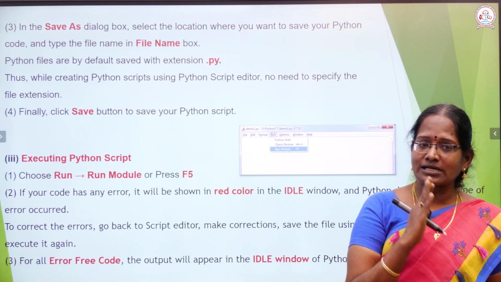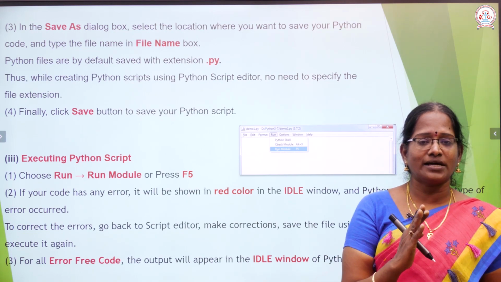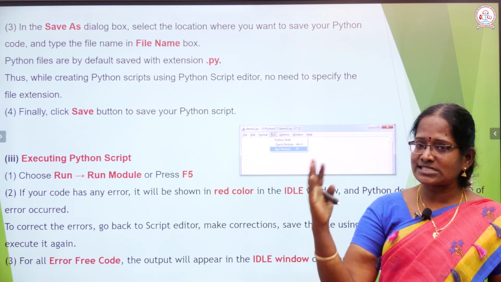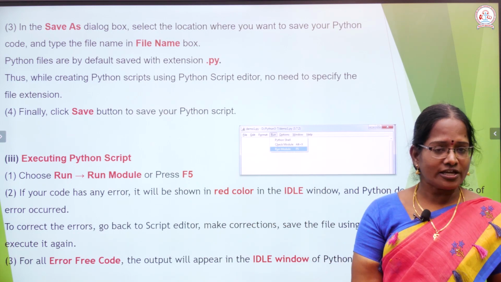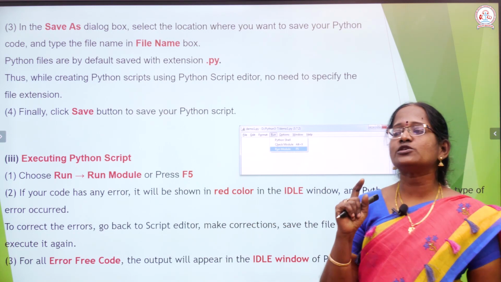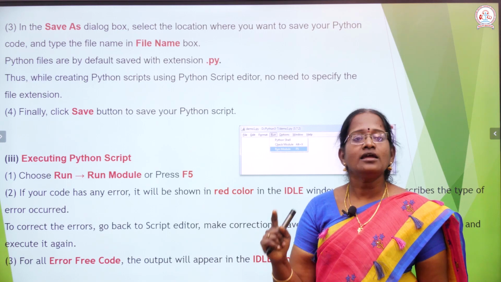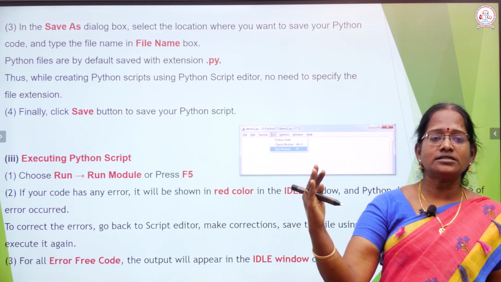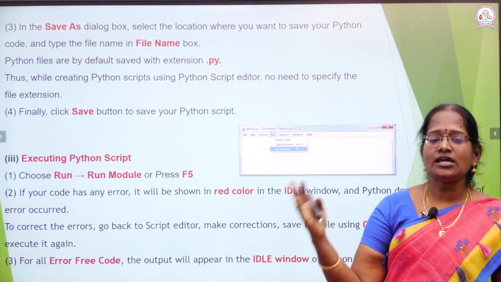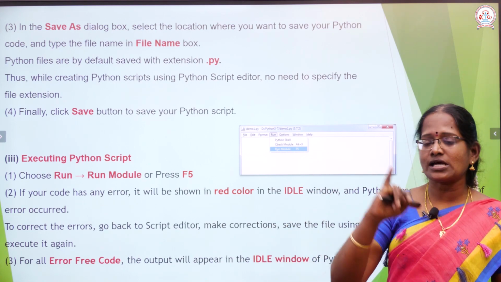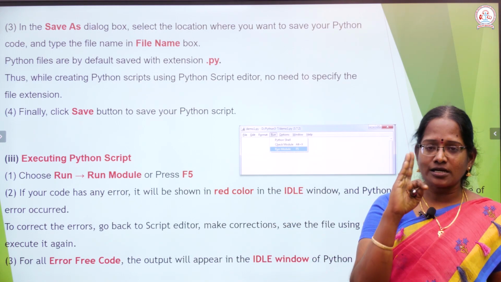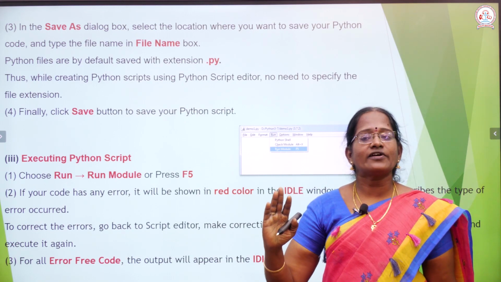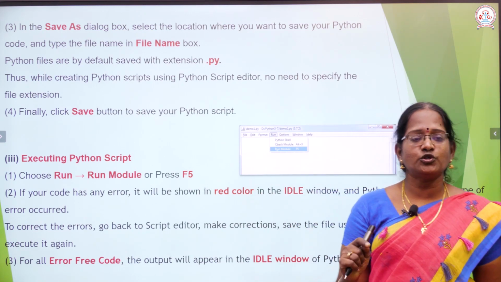Choose means the Run Module command; press means F5, the shortcut key. Choose means you enter the menu, otherwise you press the F5 key. Choose means Run Module, press means F5. Use whichever you wish.